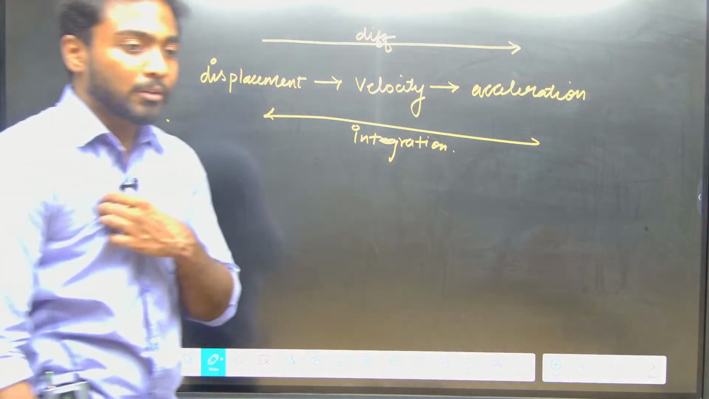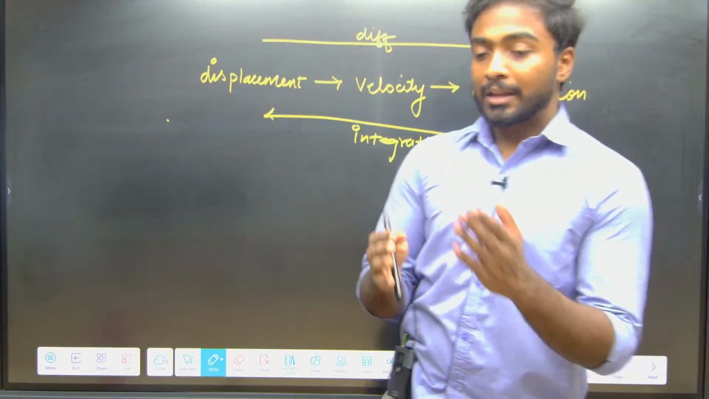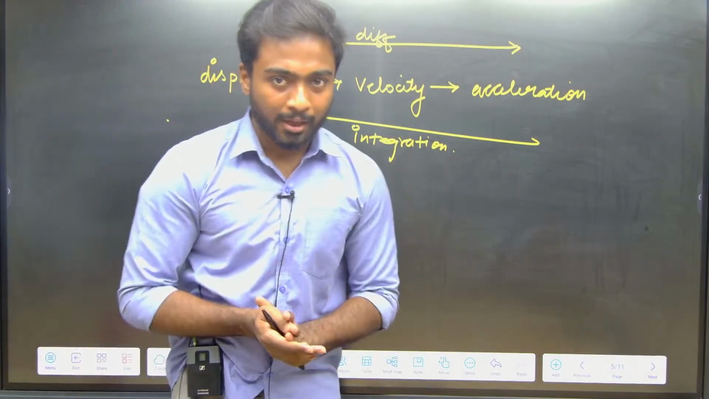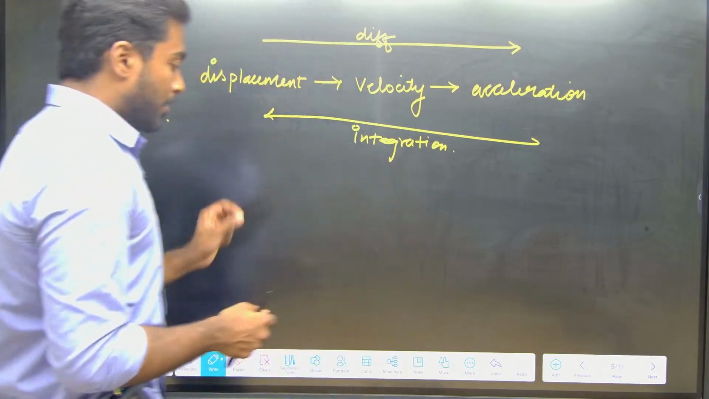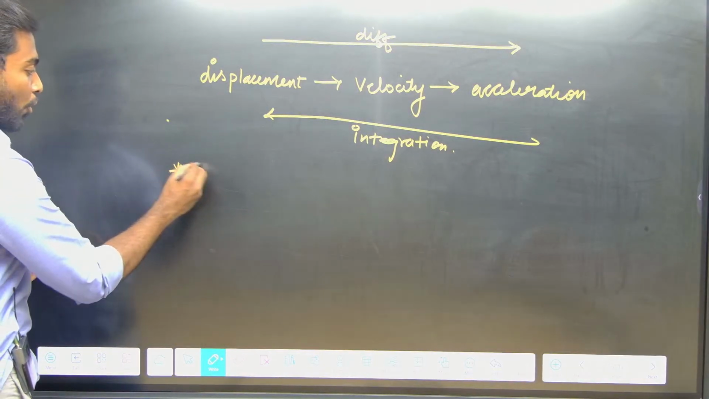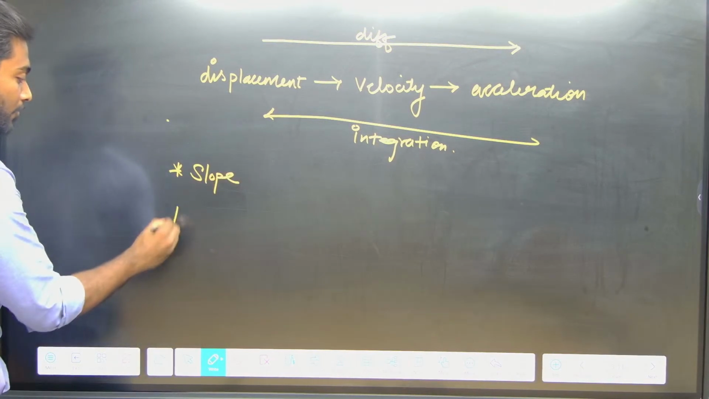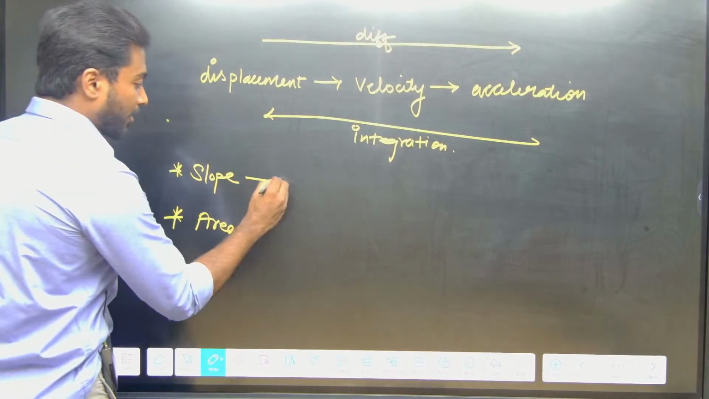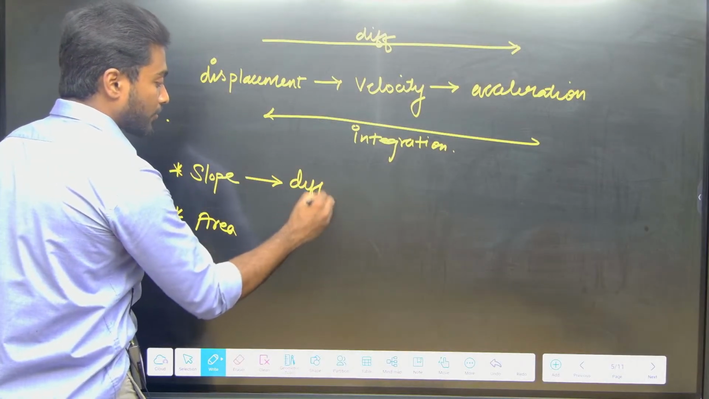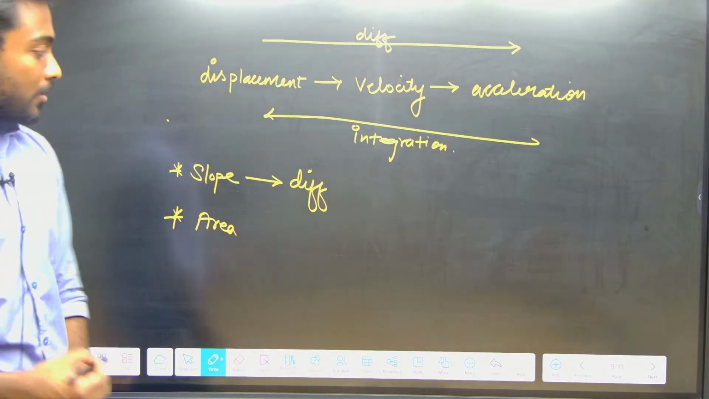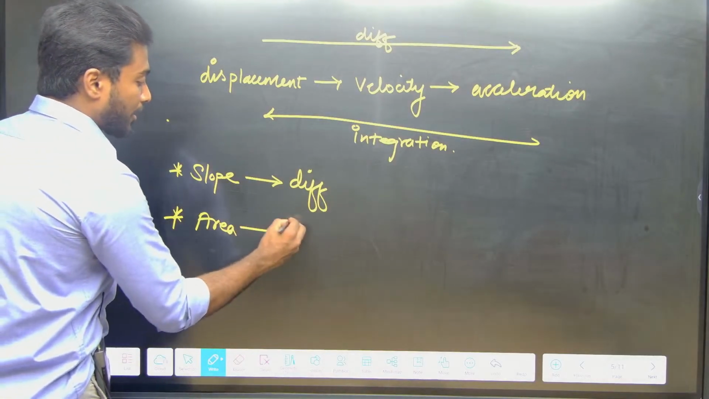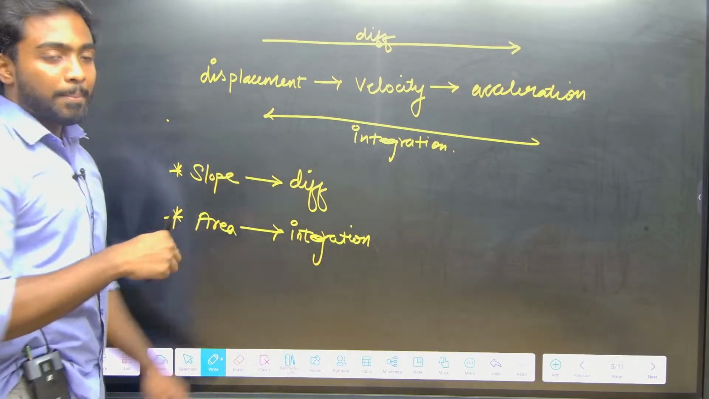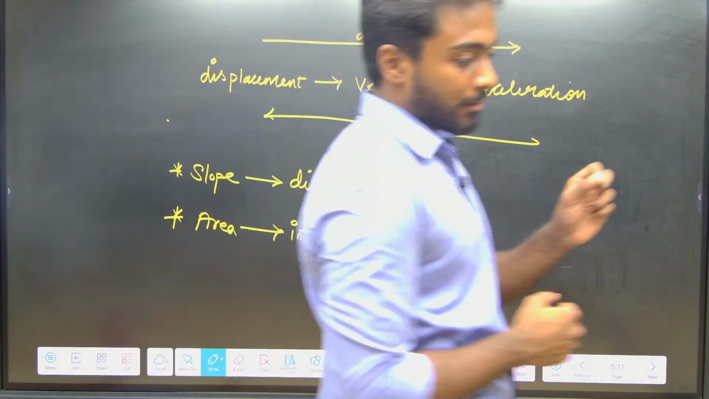Similarly, we will talk about the velocity time graph, acceleration time graph and position time graph. In these we will talk about slope and then about area. Slope in the sense we talk about differentiation, area in the sense we talk about integration. You need to get clarity on this.